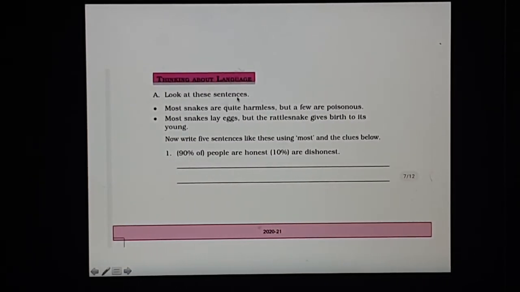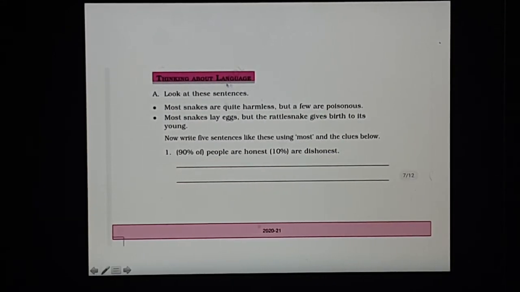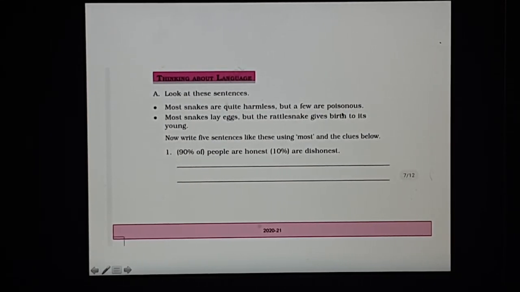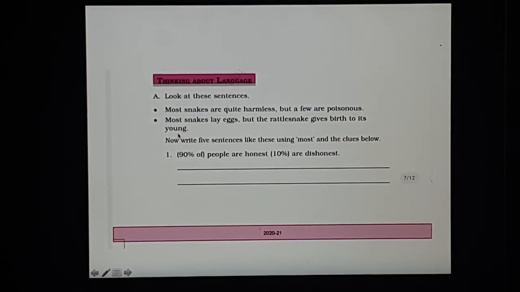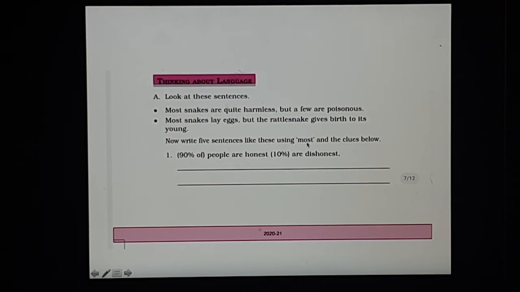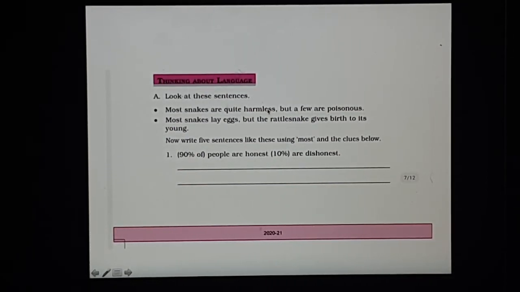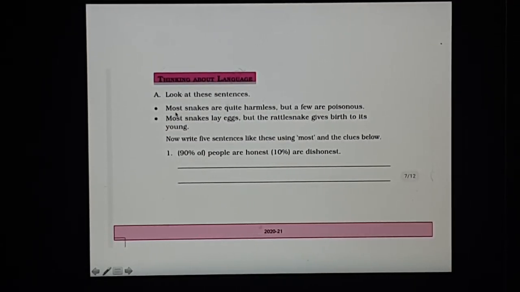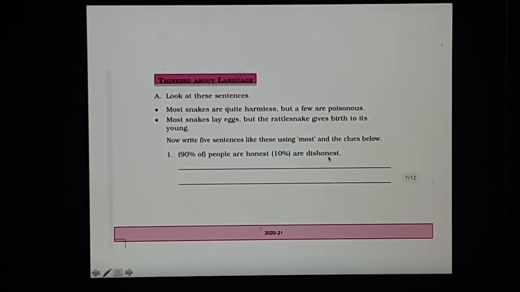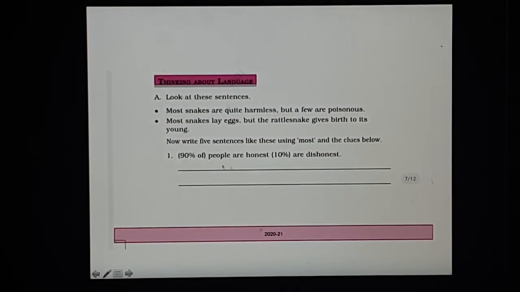Now next, look at these sentences. Thinking about language, this is the language part of the book exercises. Most snakes are quite harmless, but a few are poisonous. Most snakes lay eggs, but the rattlesnake gives birth to its young. Now write 5 sentences like these using most and the clues below. So here we have to put these sentences like this by using most and but, if we can use it. 90% of people are honest, 10% are dishonest. So it will be like, most people are honest, but some are dishonest.